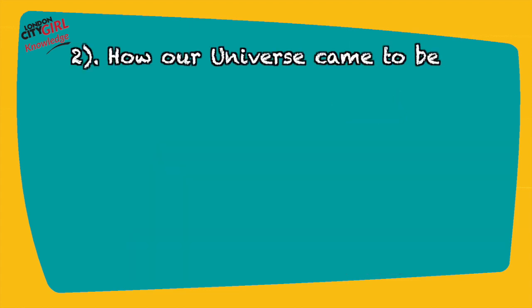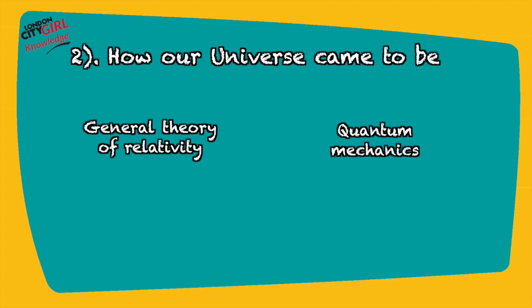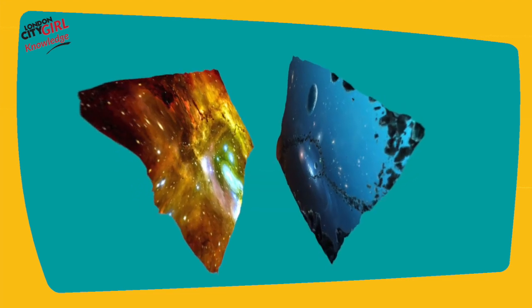The second thing that string theory answers is the origin of our universe, how our universe came to be. General relativity and quantum mechanics can't go back to the very beginning of time and reveal how our universe was born. The mathematics of both break down when we attempt to go back to the very beginning and starts offering up nonsensical results. String theory gives us its own unique explanation of how universes are born. They are born out of membrane collisions.